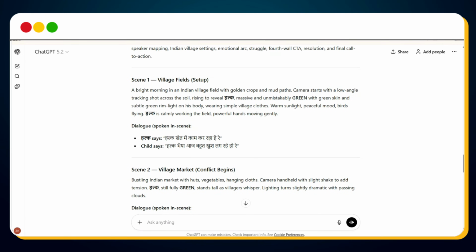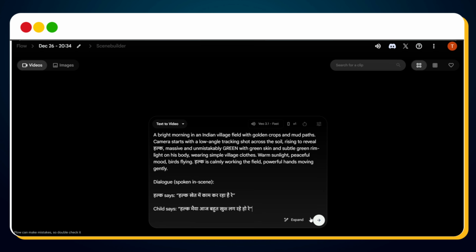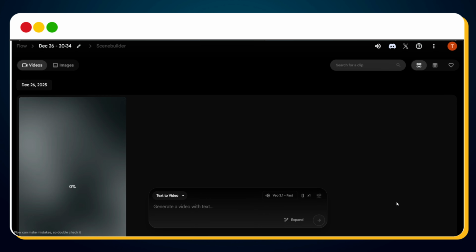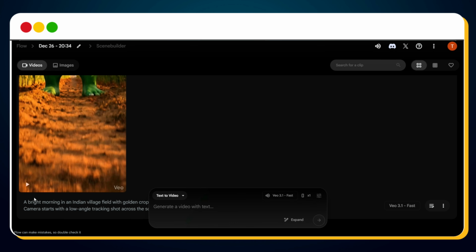Now go back to ChatGPT, copy the video prompt for scene 1, paste it into Google Flow, and hit send. And within a few seconds, your first viral Hulk scene will be ready. And let's preview it.